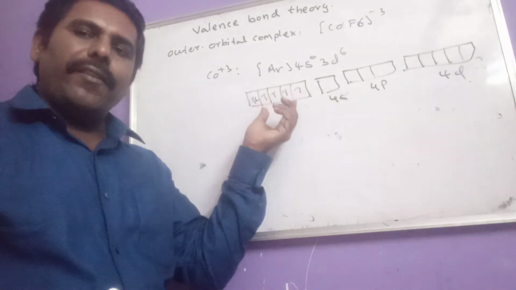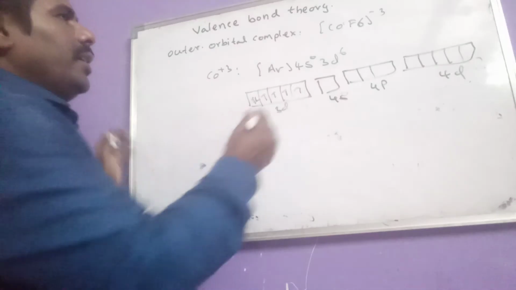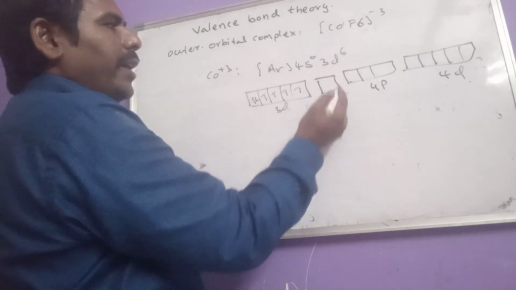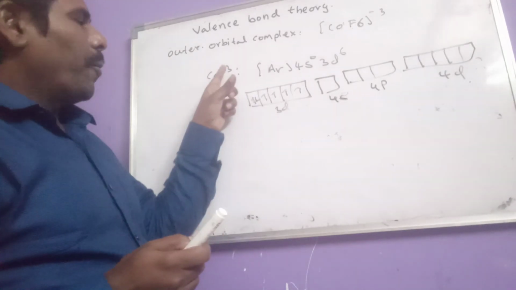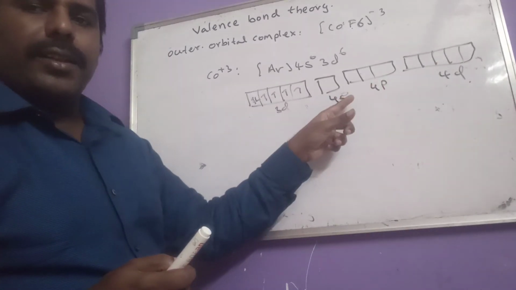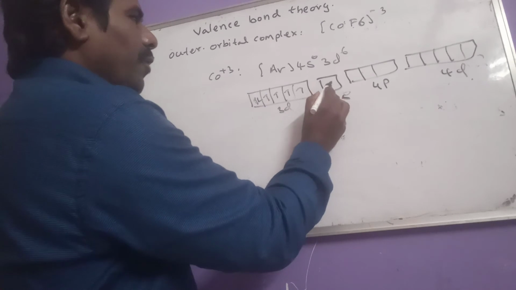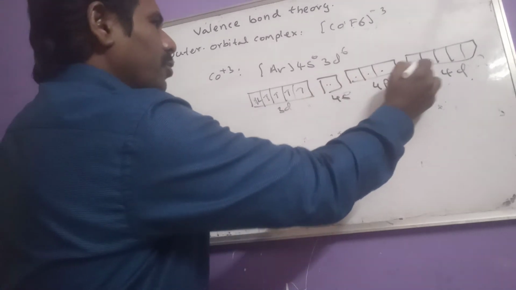That means they are not available for hybridization. So now these 6 fluoride ions have to provide 6 lone pairs of electrons. That's why this cobalt plus 3 provides 6 hybrid orbitals, those vacant hybrid orbitals. What are those? 4s, and here 1 plus 3 is 4, 4 plus 2 is 6.